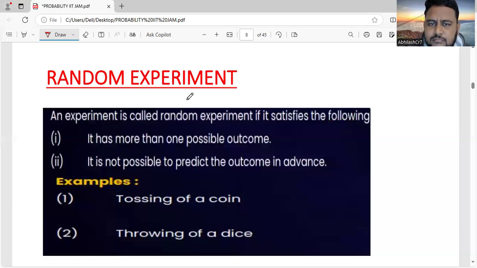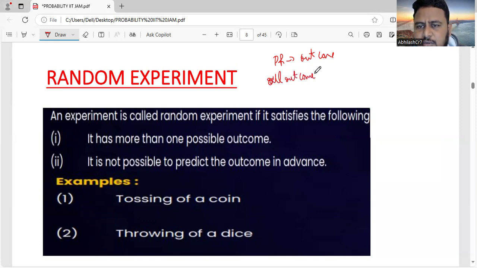Each repetition of an experiment is called a trial. Possible result means outcome. All outcomes put together is called the sample space, denoted by capital S. The final result which we get is called an event.